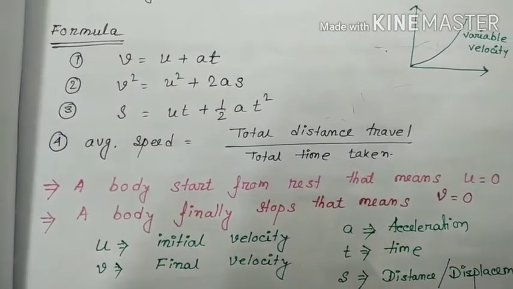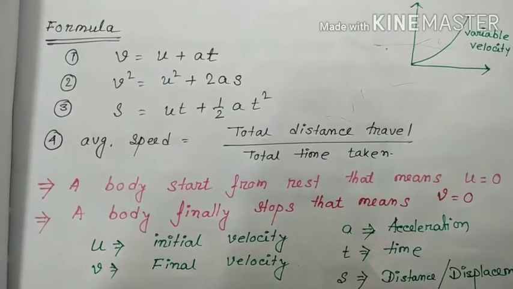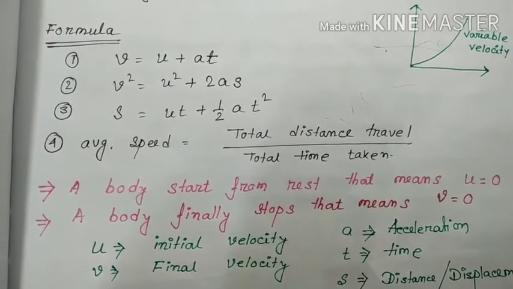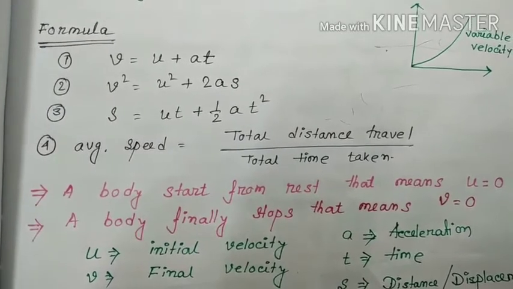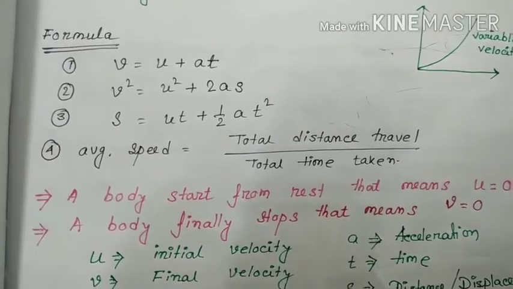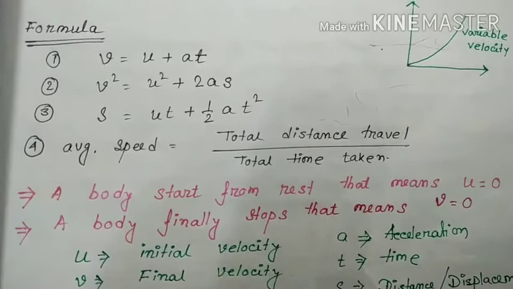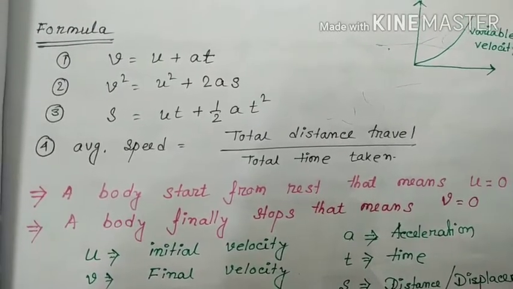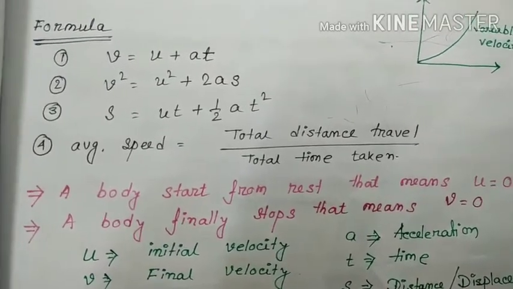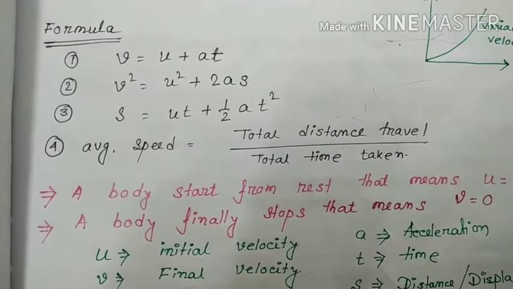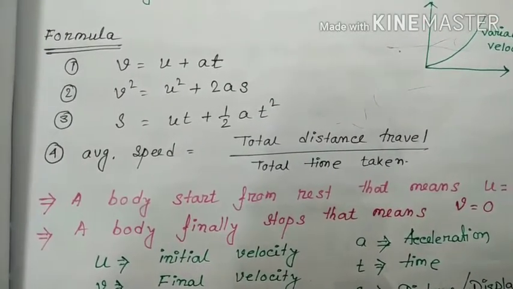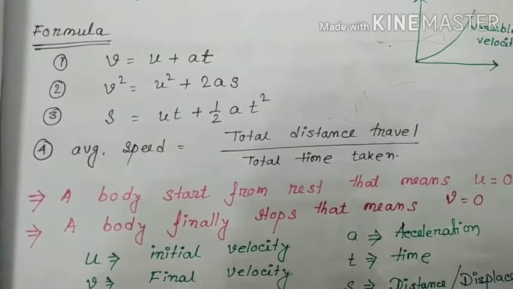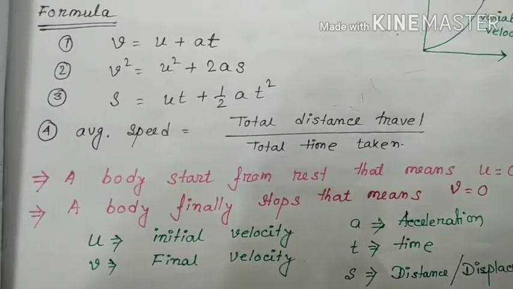So the first formula is v equals u plus at. Second, v squared equals u squared plus 2as. Third, s equals ut plus half at squared. Average speed is equal to total distance travelled divided by total time taken. These are the 4 formulas. All the problems, all the linear motion problems, you can solve by these 4 formulas.